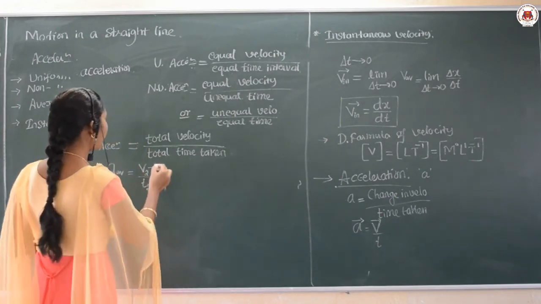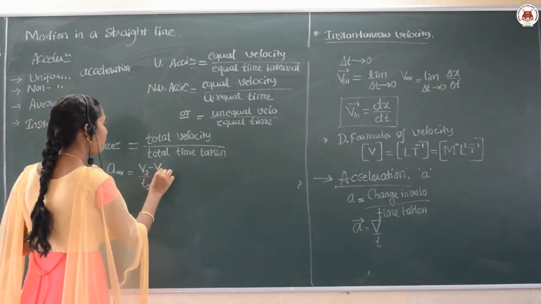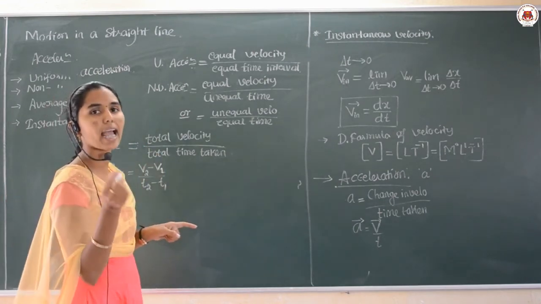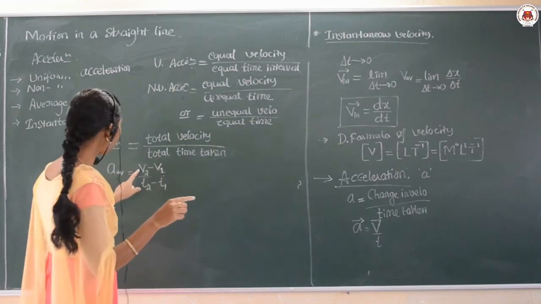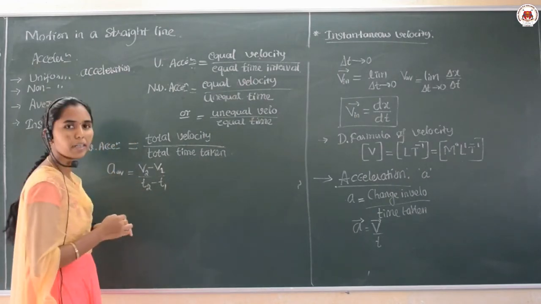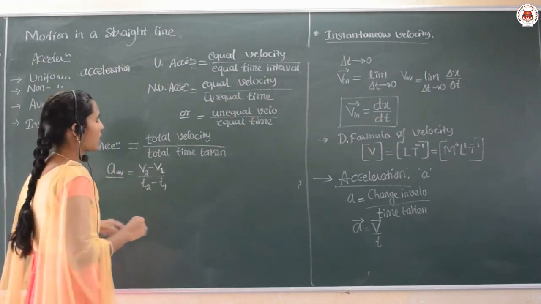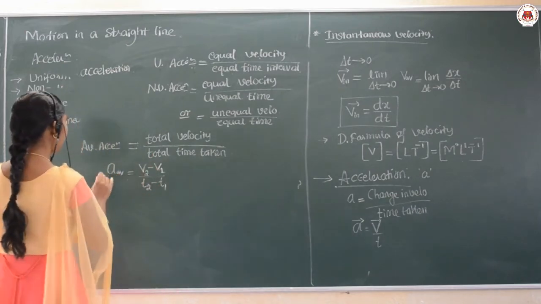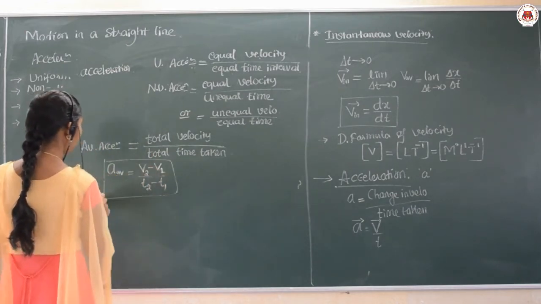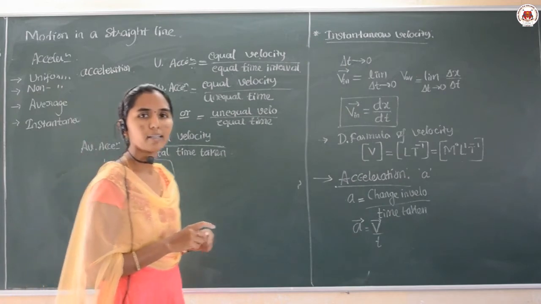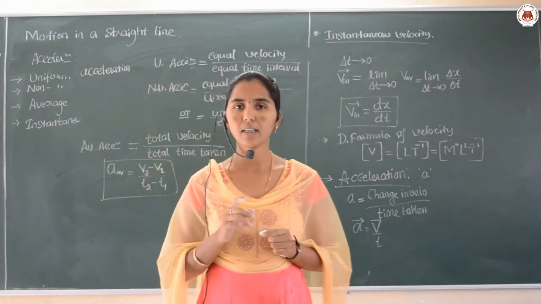So, therefore, if you take V1, V1 is the velocity at the time T1. V2 is the velocity at the time T2. Therefore, the average acceleration can be given by this formula only. Okay. So, I hope you are understanding the point.